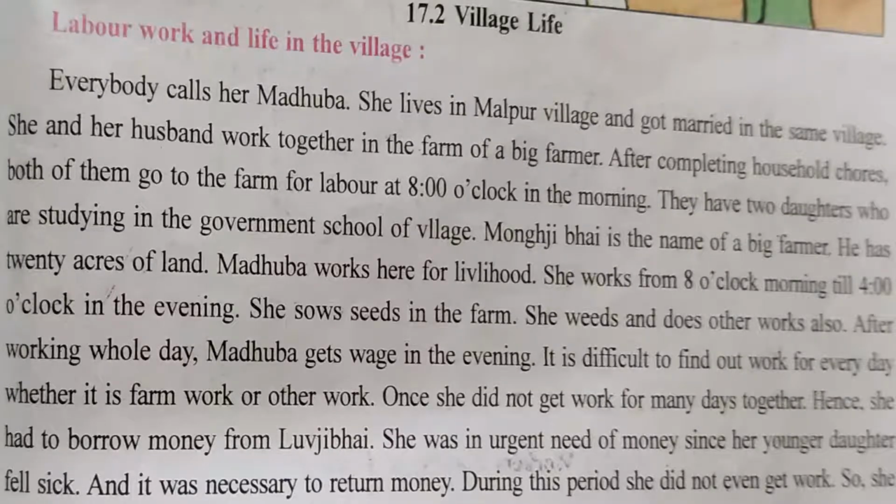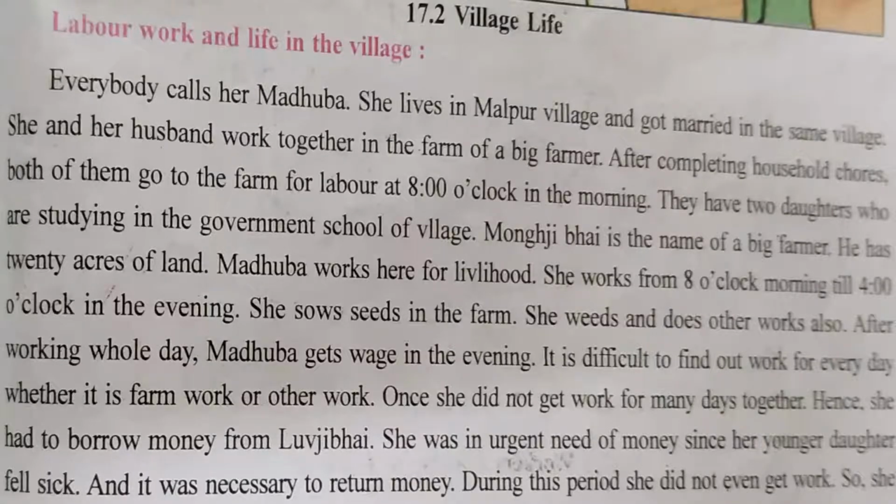She was in urgent need of money since her younger daughter fell sick. Now, by chance, urgently, she wanted money because her younger daughter fell sick and we have to give treatment to your children if they are sick. It was necessary to return the money also. She borrowed the money, but a time period was given and she had to return the money.